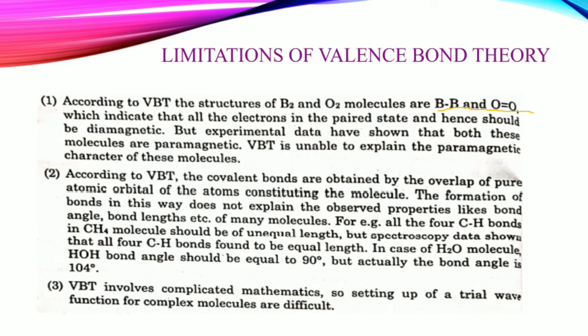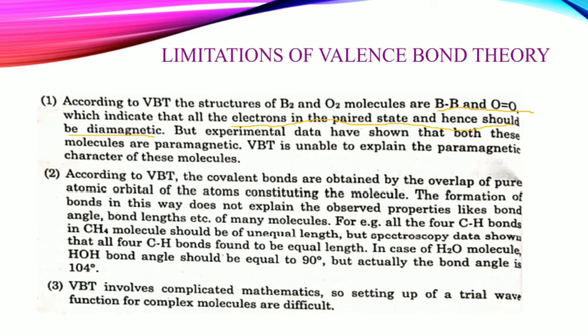Which indicates that all electrons are in the paired state and hence should be diamagnetic. If electrons are paired, it is called diamagnetic. If electrons are unpaired, it is called paramagnetic, right? Remember this.